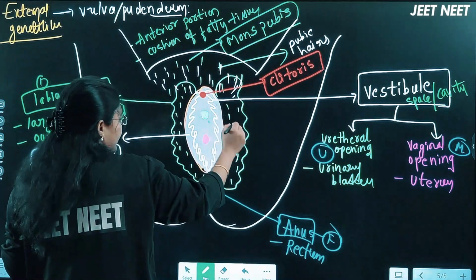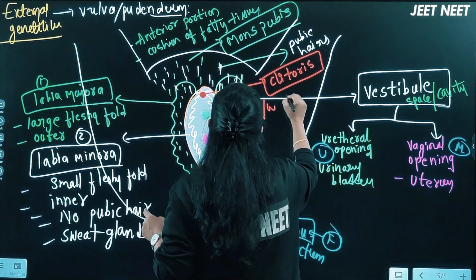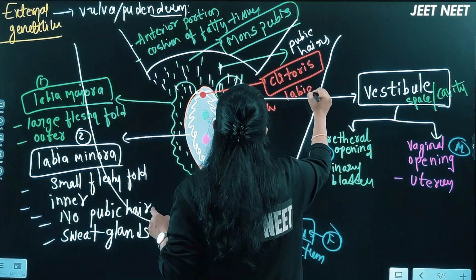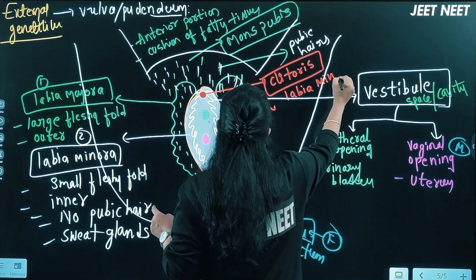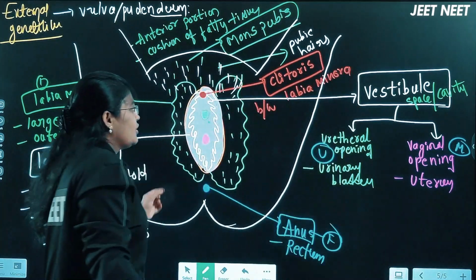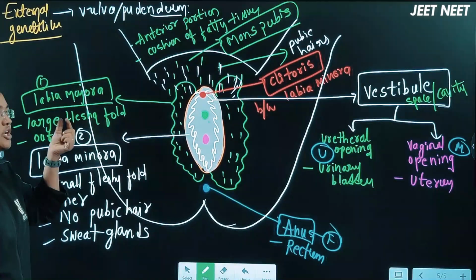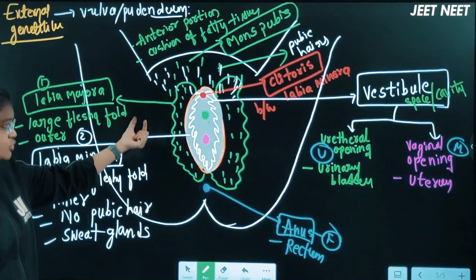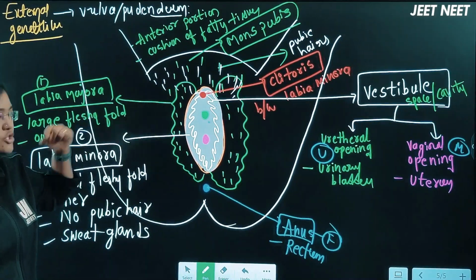Got it here now? Present between the labia minora. Question of NTA, please remember this. The clitoris is a button-shaped or pea-shaped muscular organ present between the folds of the labia minora.